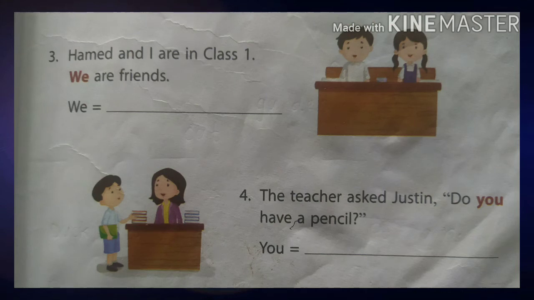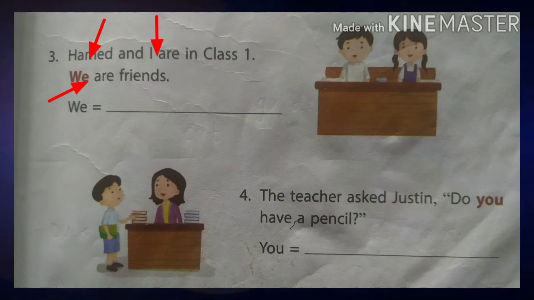Third question, Hamid and I are in class 1. We are friends. Here, I am telling about myself along with my friend. Who is my friend? Hamid. We have already studied, when I am talking about myself along with others, what do we use?